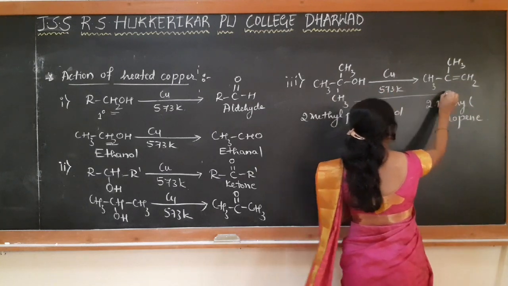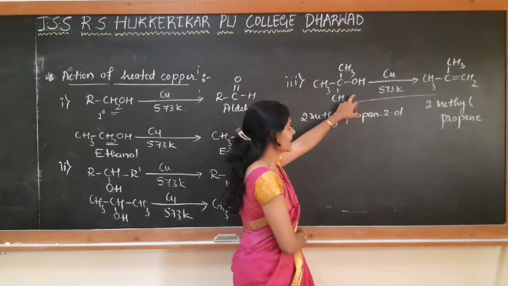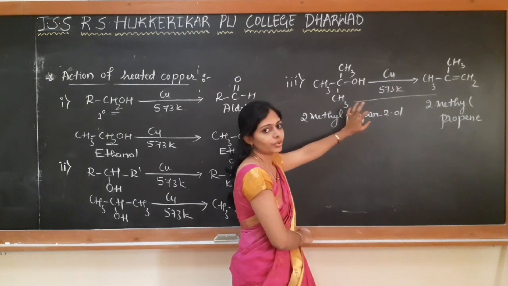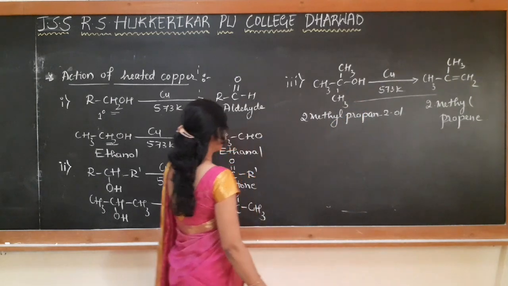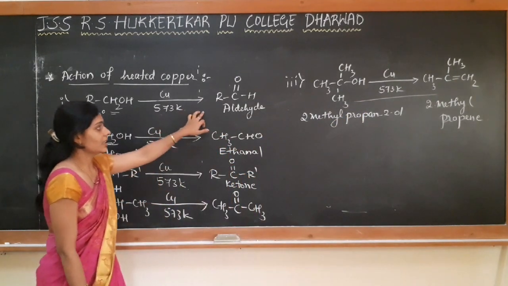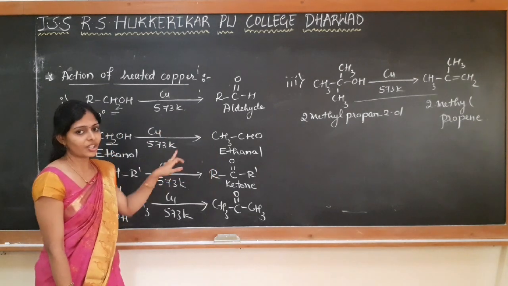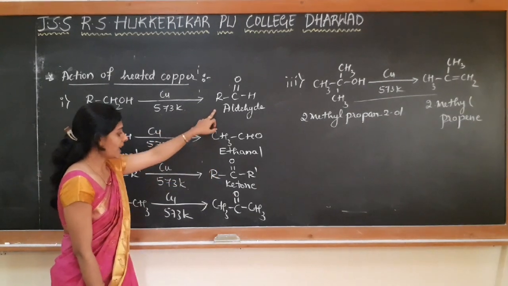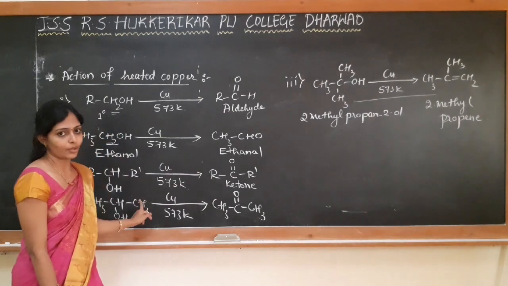There is a loss of water, dehydration takes place in case of tertiary butyl alcohol, whereas in primary and secondary alcohol it is undergoing dehydrogenation reaction to form aldehyde and ketone respectively.